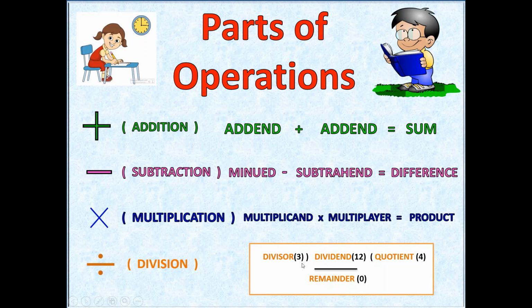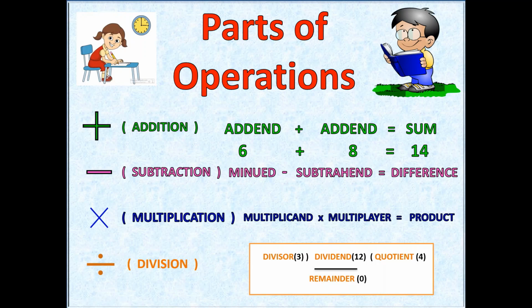Now we will divide these two numbers. Now 3 fours are 12. We write 12 and subtract, getting 0. Now 0 is the remainder, 3 is the divisor, 12 is the dividend and the quotient is 4.